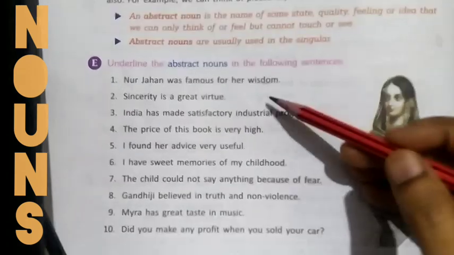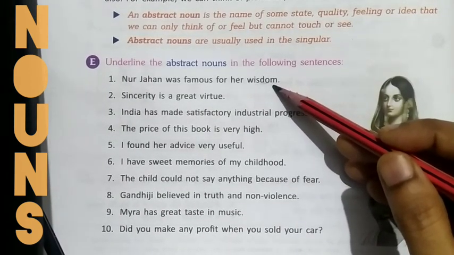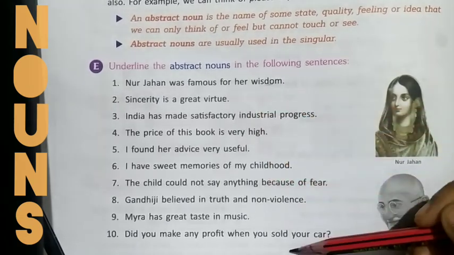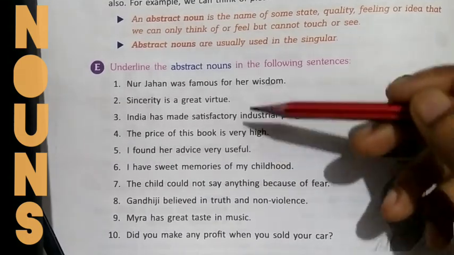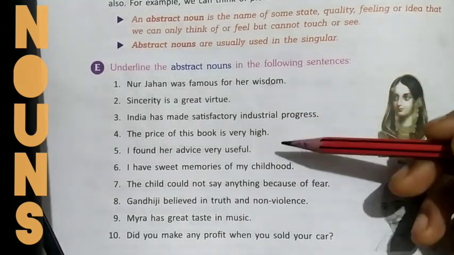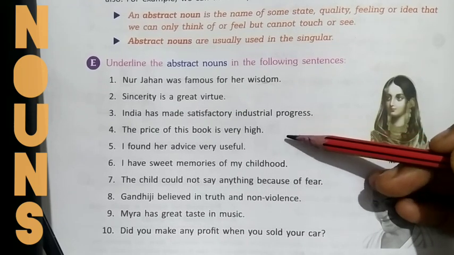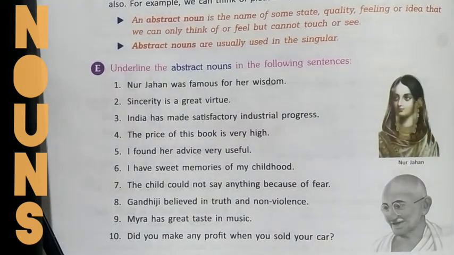Okay? So the word wisdom is the abstract noun here. Similarly, pause the video, read these sentences, find out which words are abstract nouns here. You can write your answer in the comments. I would be more than happy to give you a reply. Let's move ahead to the next exercise.